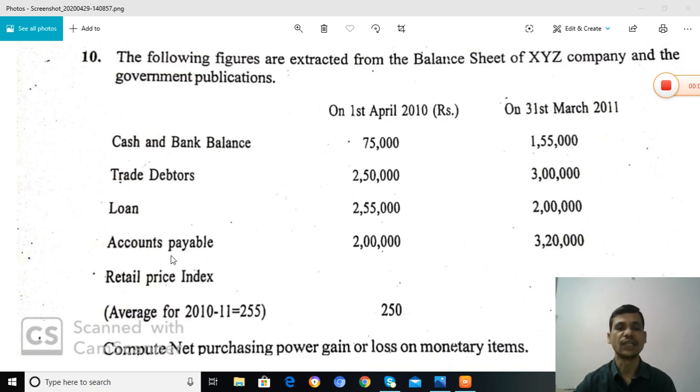This information is extracted from the balance sheet. These two are the current assets and these two are current liabilities, opening and closing. By applying the retail price index, opening, closing and average, we have to calculate the net purchasing power gain or loss on monetary items. Okay, now we can see the calculations of this problem.